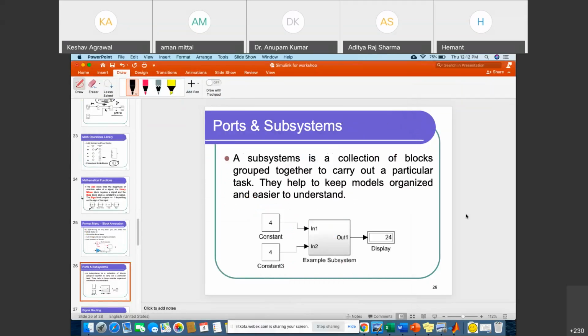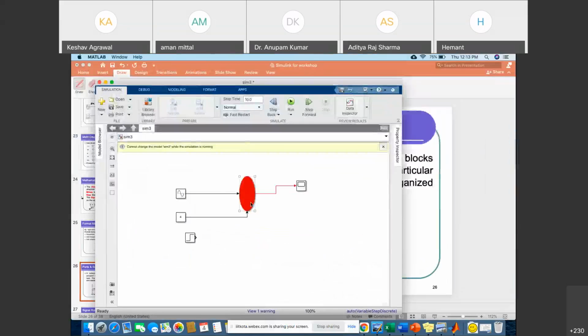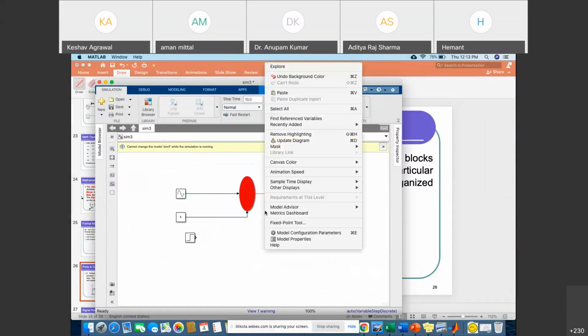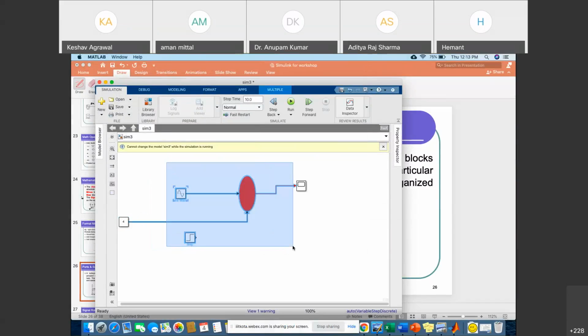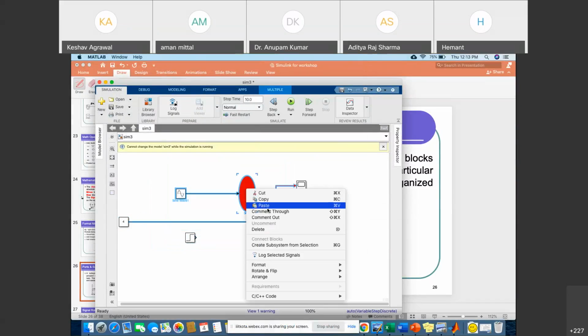And how to make a subsystem? Suppose we want to make a subsystem of this particular block, go here and simply click here to create a subsystem.